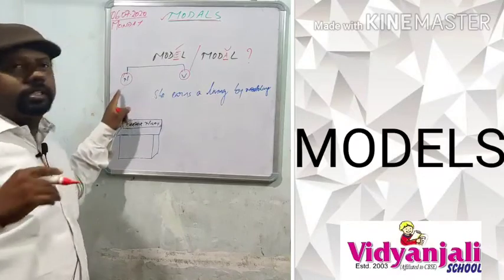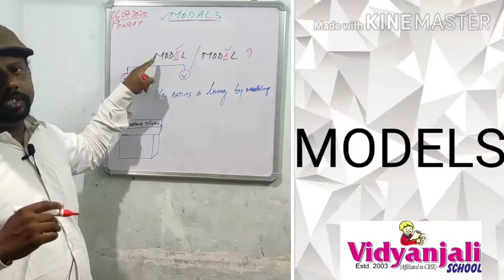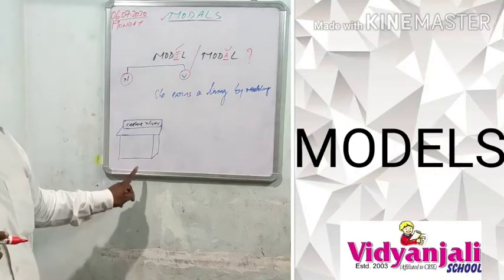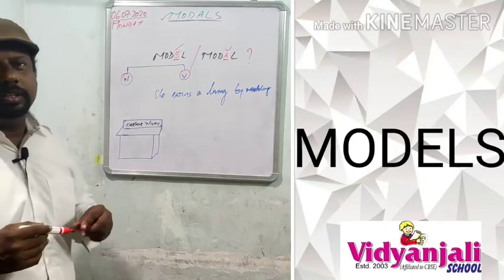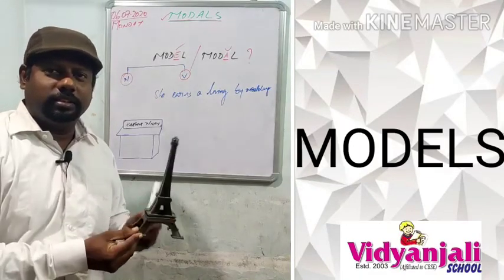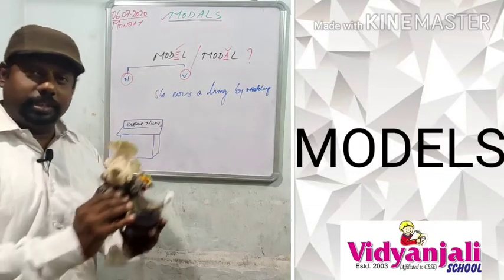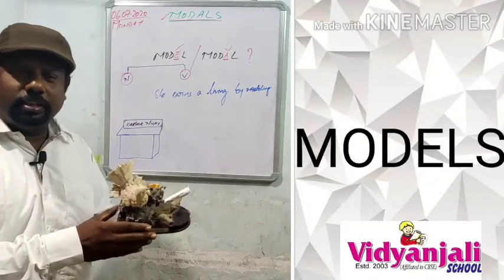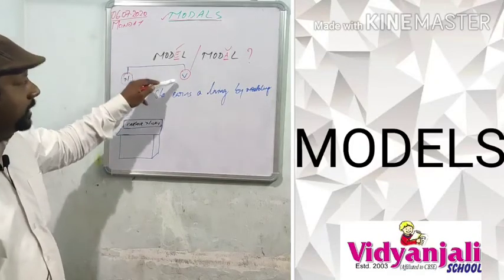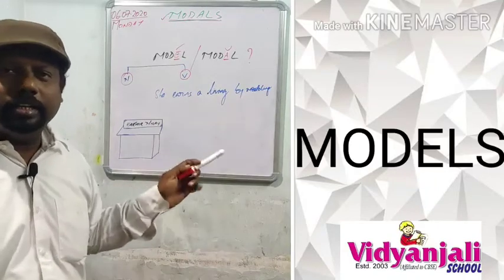If you take M-O-D-E-L, model, one use is noun and the other one is verb. It acts as a noun. This is Karthik's house; it's a model of his house. Here, a model of the Eiffel Tower, and a model of a bird's nest. So these are all models. And the same word acts as a verb here: she earns a living by modeling.